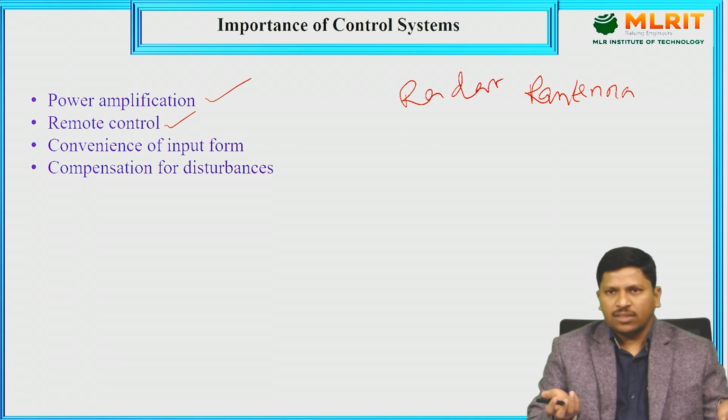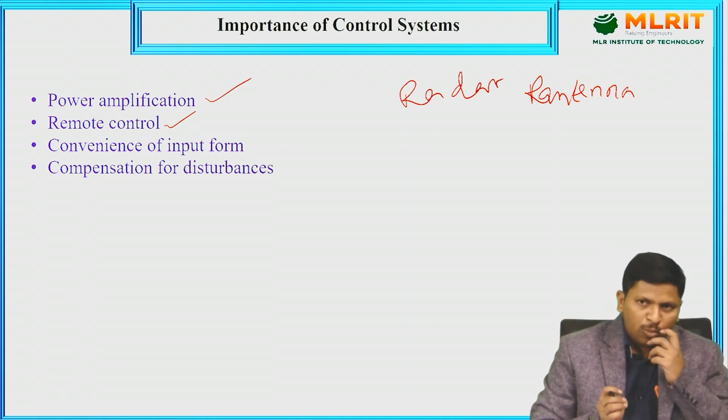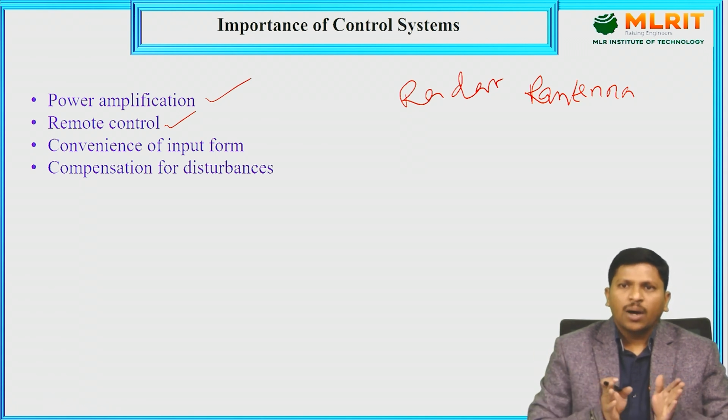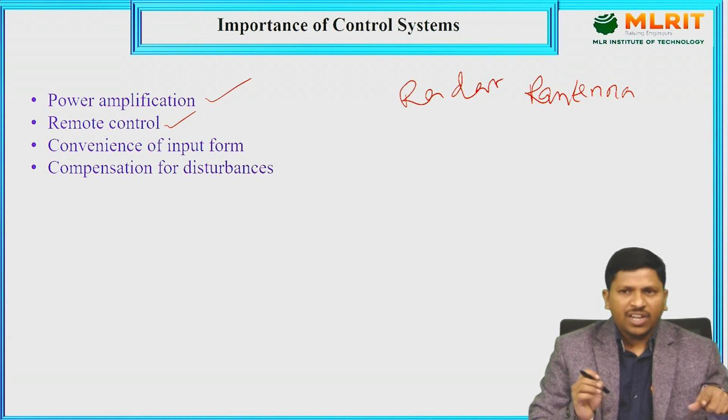By using the robot we can pick up or place particles in hazardous environments, using remote control.